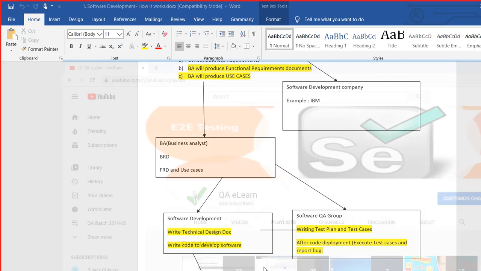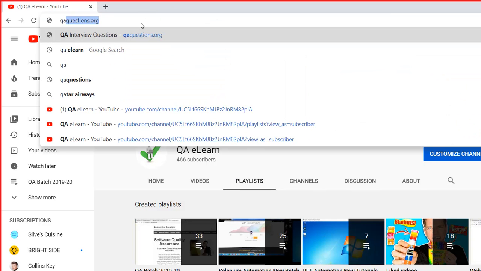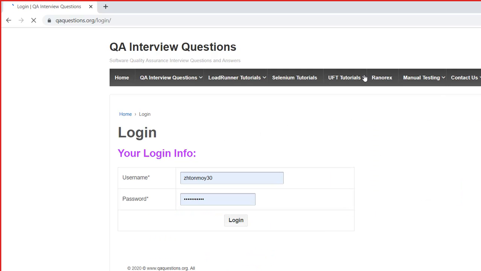Let me show you an example. If you come here, qaquestions.org, and go to the login page, you will get a page where you can input your user ID and password and then log in.